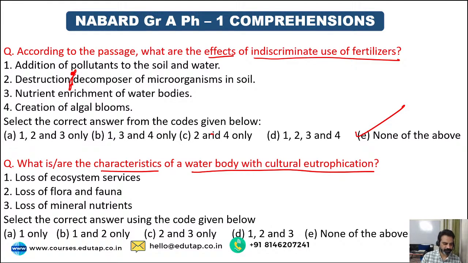There was no option that was valid here. It could have meant nutrient enrichment of water bodies and creation of algal blooms, but option 3 and 4 could have been correct according to the last. Phosphorus is fertilizer, but has it been mentioned as the effect?